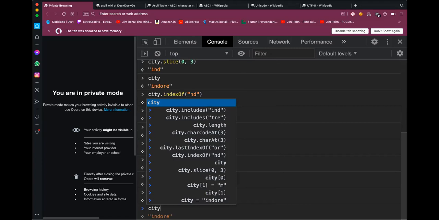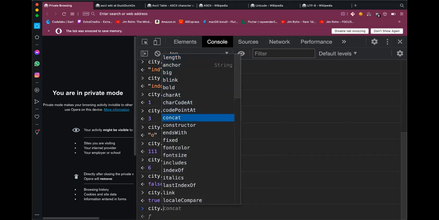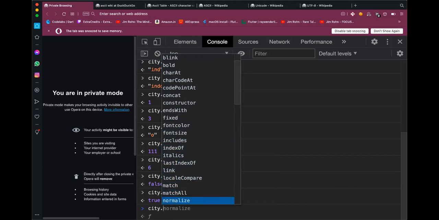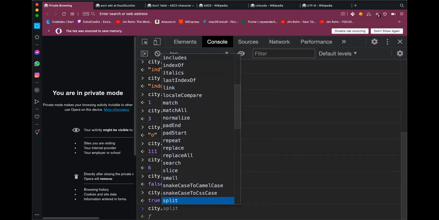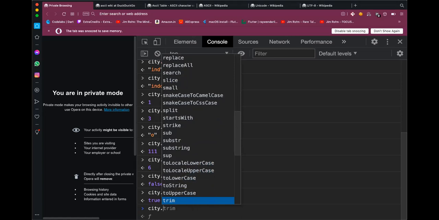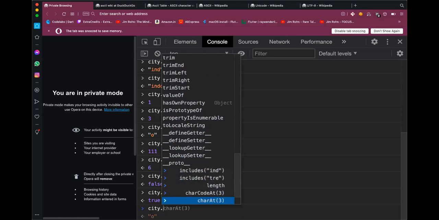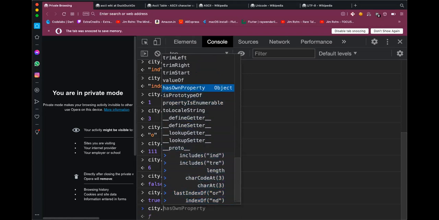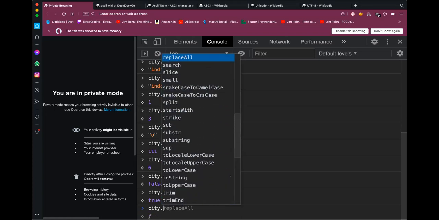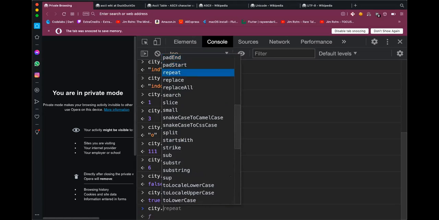So then we have other interesting string stuff like, okay, we have trim to trim white spaces. Okay, this one is pretty interesting.